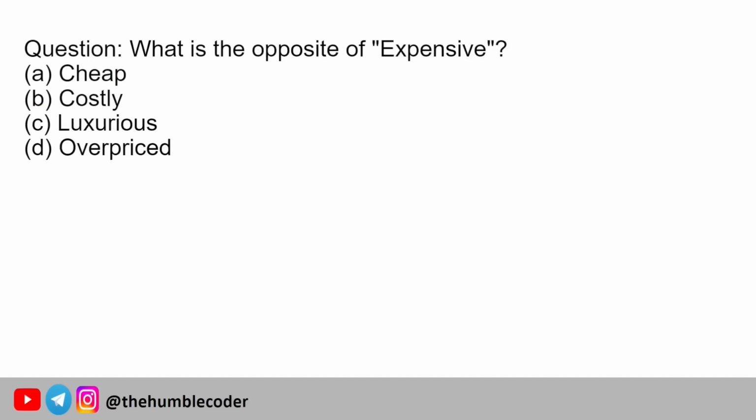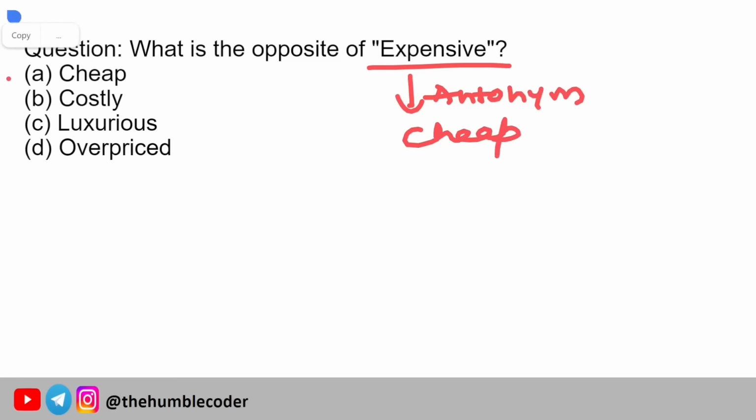Moving on to the next question. What is the opposite of expensive? The word expensive is a pretty basic word. We all use it in our day-to-day vocabulary. We know the meaning of expensive, which is very costly. Now we have to find the opposite of this, not the synonym. So make sure that you don't make mistakes while finding the correct option. The options are cheap, costly, luxurious, overpriced. The antonym or opposite of expensive will be cheap. So the correct answer is cheap. That is option A.